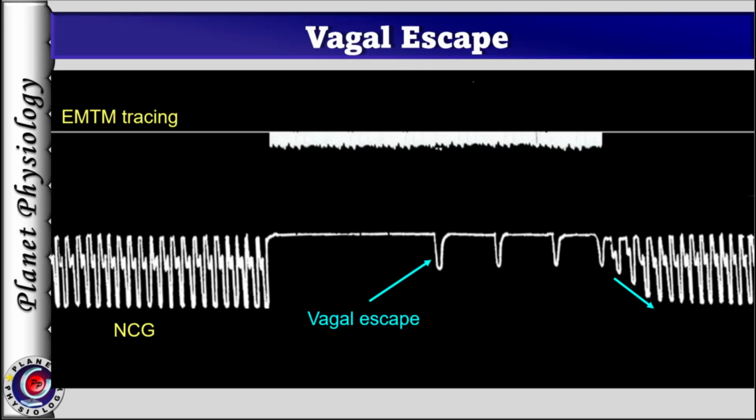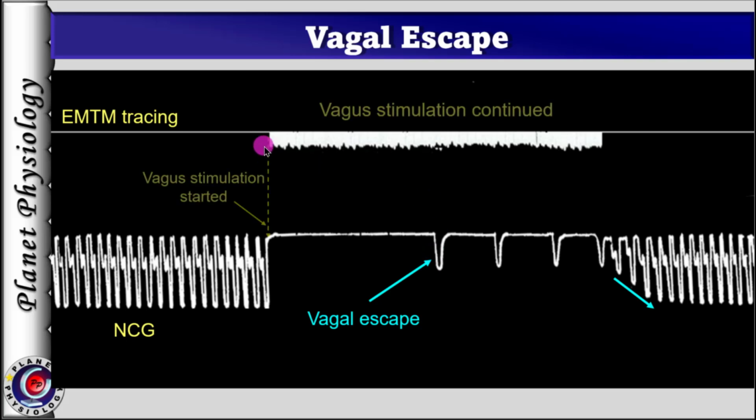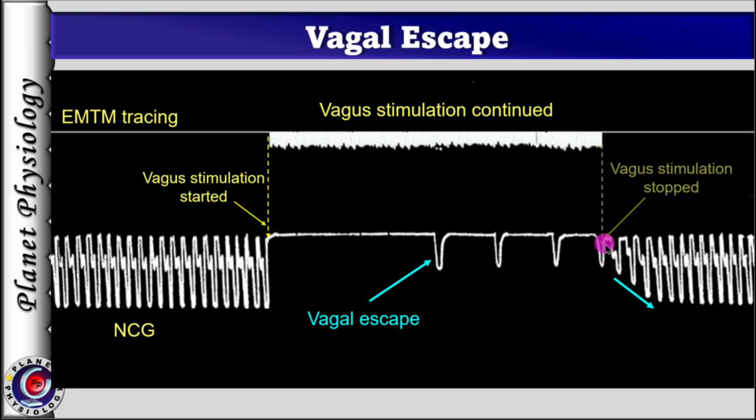Now let's study the ideal graph. Here the top tracing is EMTM and below is the normal cardiogram as usual. At this point vagal stimulation was started and the heart stopped beating. Now here is the first contraction despite the continual vagal stimulation. So we can say that this is the point where the heart has escaped from the inhibitory effect of continuous vagal stimulation. In this case, after recording the fourth contraction, vagal stimulation was stopped and the heart has shown gradual recovery.